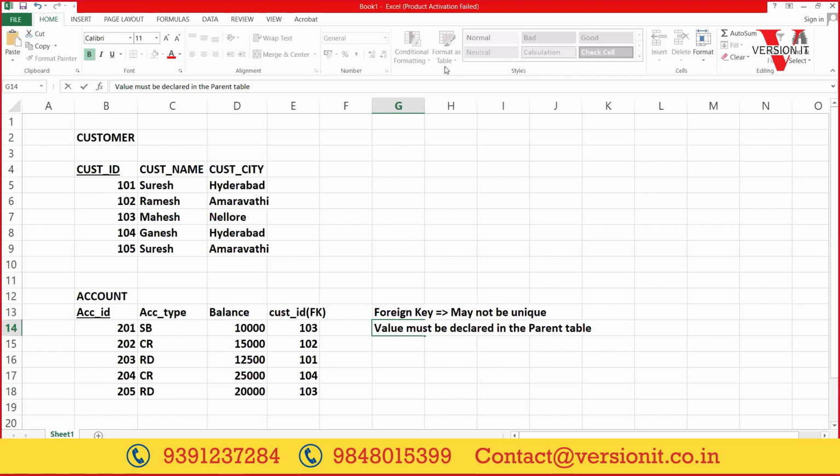So the customer ID in the customer table we call the parent key, and the one we add for the relationship purpose is the child key.